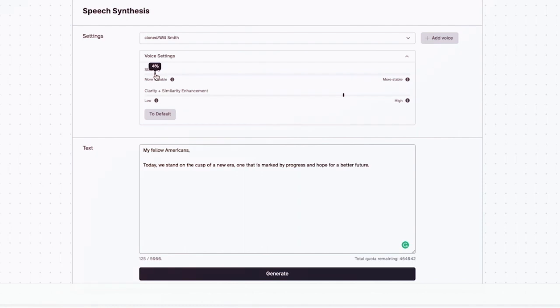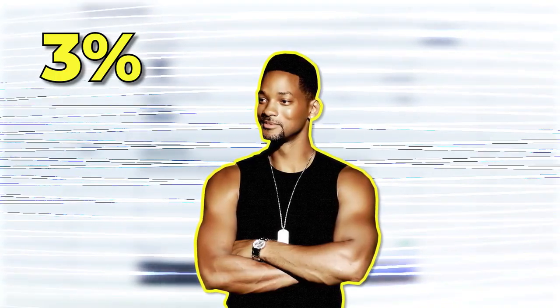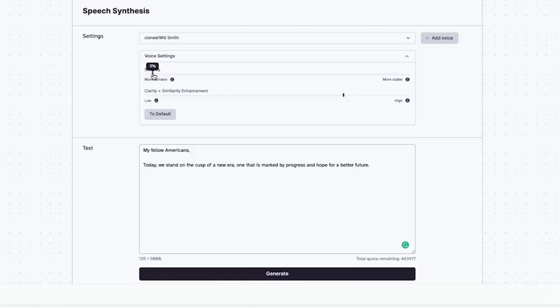Now to 3%. My fellow Americans, today we stand on the cusp of a new era, one that is marked by progress and hope for a better future. And now to the minimum 1%. My fellow Americans, today we stand on the cusp of a new era, one that is marked by progress and hope for a better future.